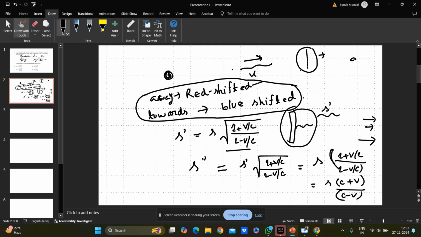So first it will behave like an observer, then it will behave like a source. Before receiving the signal it behaves like an observer, and after reflecting the signal it behaves like a source. If you keep these two things in mind, this problem is a two-line problem. Okay, so yeah, that's it for today.